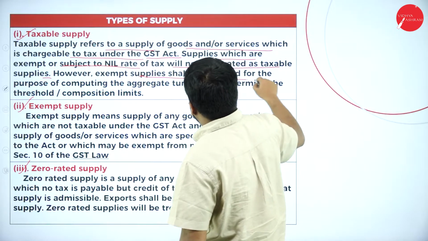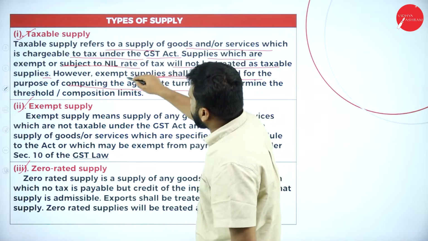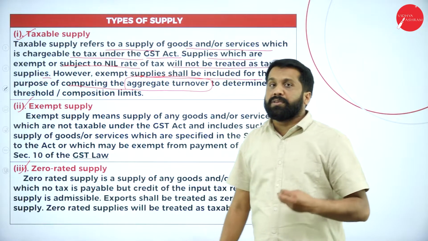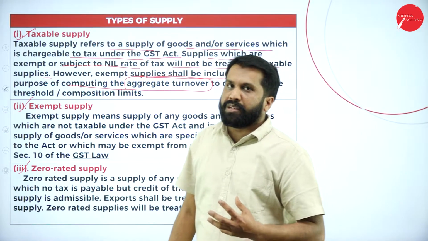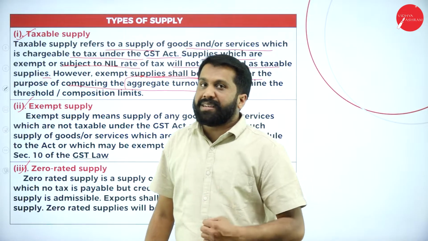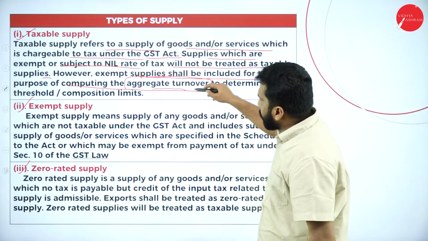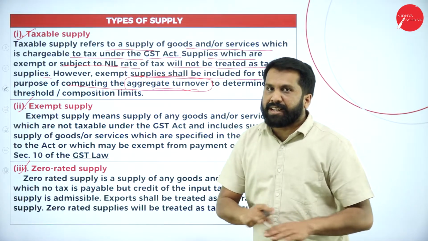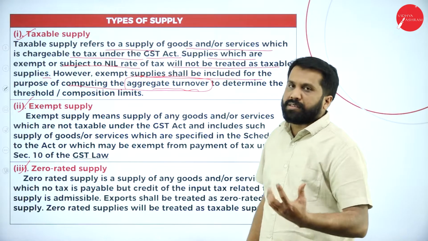Exempt supplies shall be included for the purpose of computing the aggregate turnover. Remember, even though it is exempted, even though it is special economic zone, even though it is export or import related supply, even though it is nil rated, we will take it under aggregate turnover, but we will not take it under taxable supply.